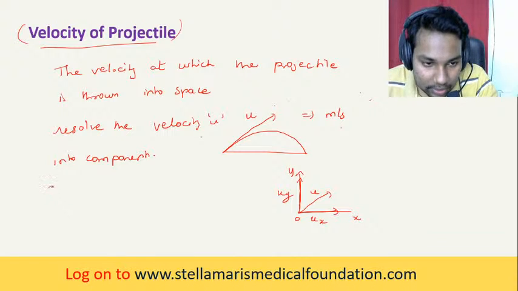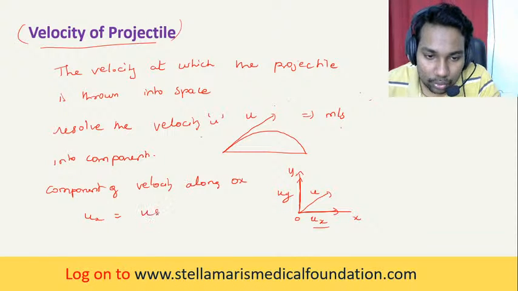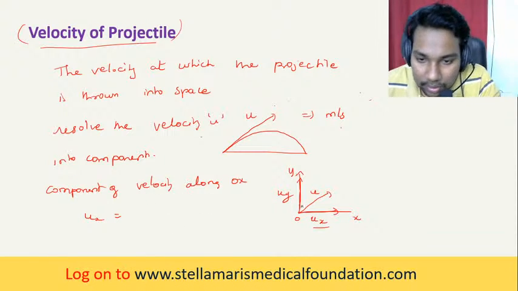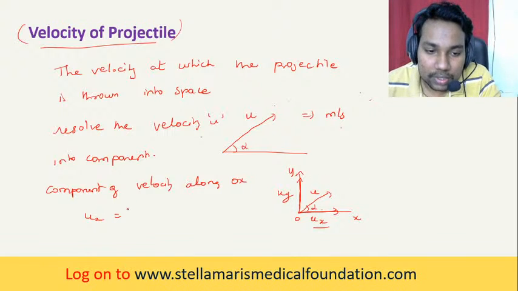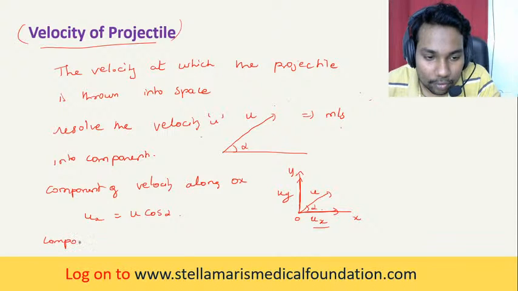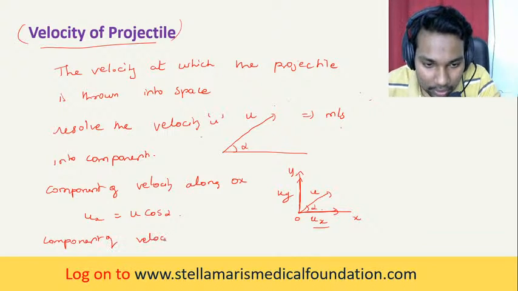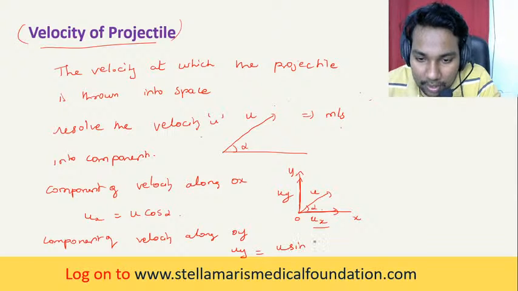So the component of velocity along OX, UX, is equal to U cos alpha, where alpha is the angle it makes. So UX is nothing but U cos alpha. Similarly, the component of velocity along OY is UY equal to U sin alpha.